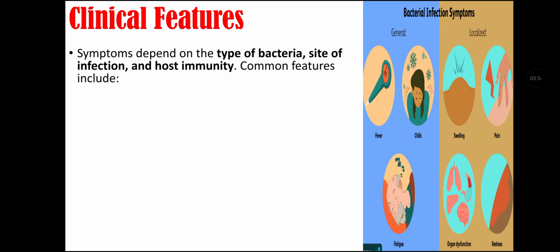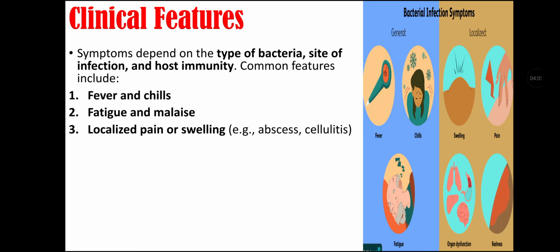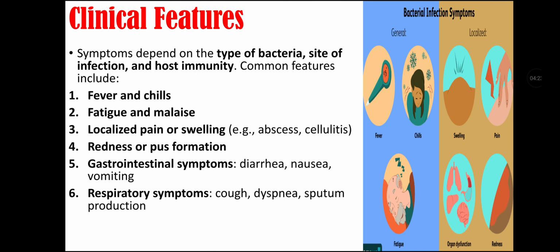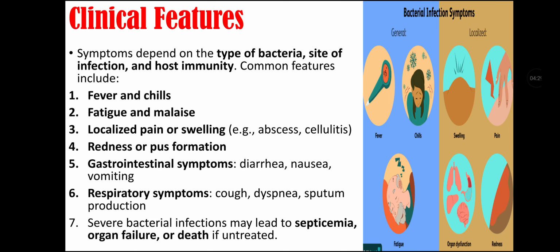Clinical features of bacterial infections. Symptoms depend on type of bacteria, site of infection, and host immunity. Common features include fever and chills, fatigue and malaise, localized pain or swelling, for example in abscess and cellulitis, redness or pus formation, and gastrointestinal symptoms if the GI tract is involved, like diarrhea, nausea and vomiting. Then there may be respiratory symptoms if the respiratory system is involved, like cough, dyspnea, sputum production, and severe bacterial infection may lead to septicemia, organ failure, or death if untreated.